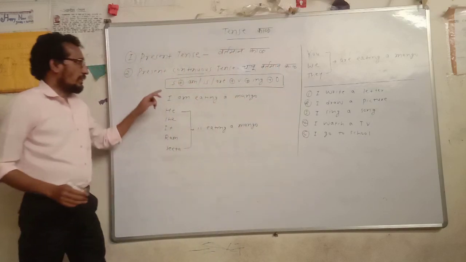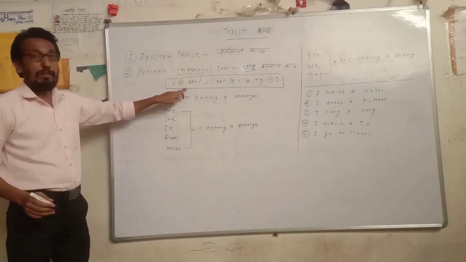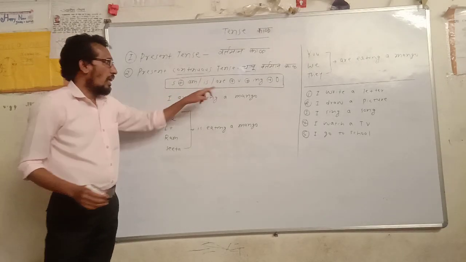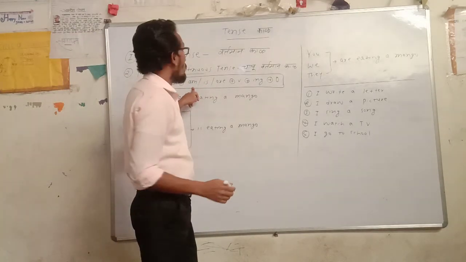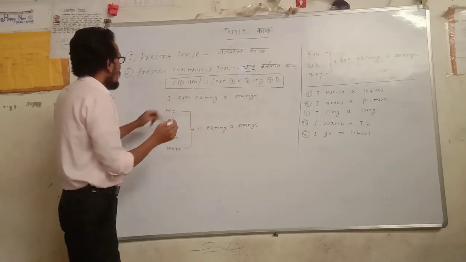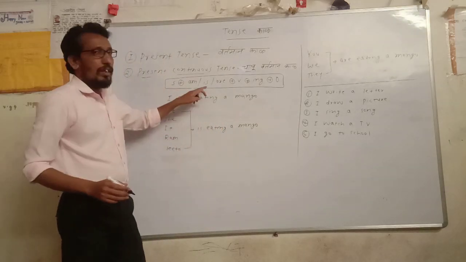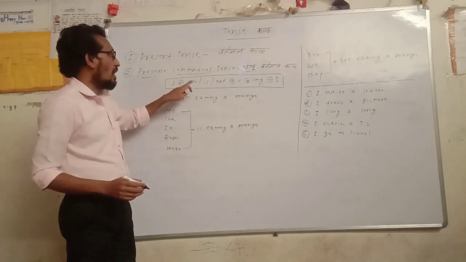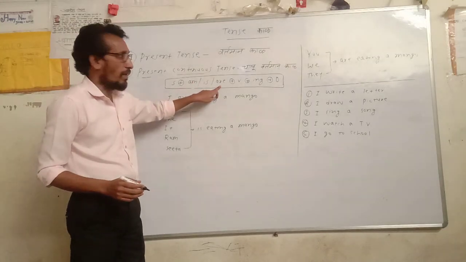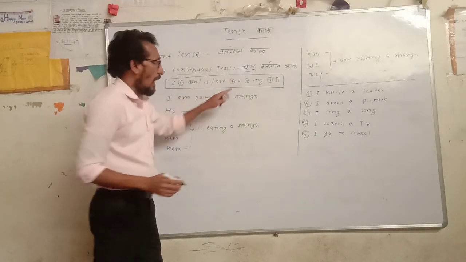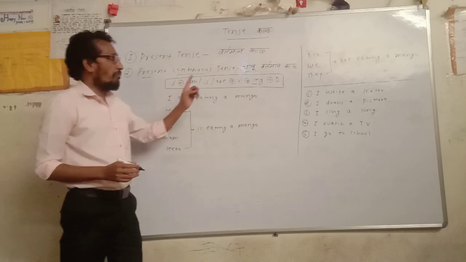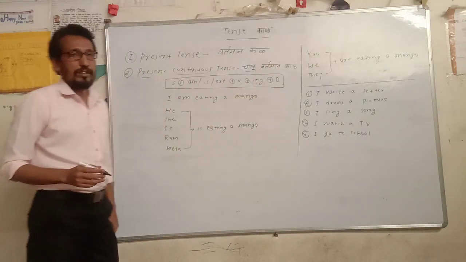Let us see. Subject plus helping verb: am, is, are. Am, is, are are used to represent the present tense. That's why here we are taking the helping verb am, is, are. Then V1, and here one change is there, the ing form. V1 plus ing, and then object.